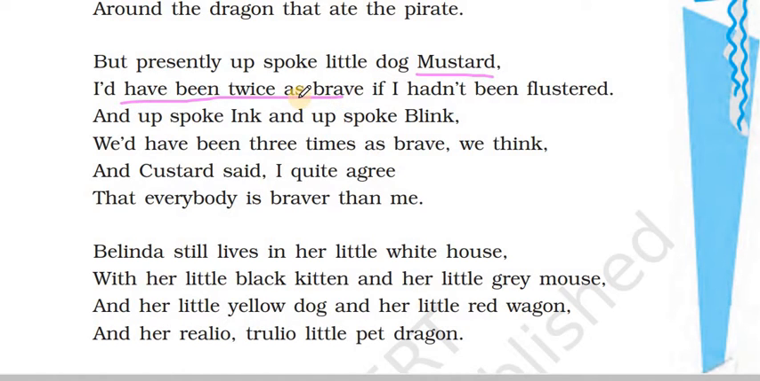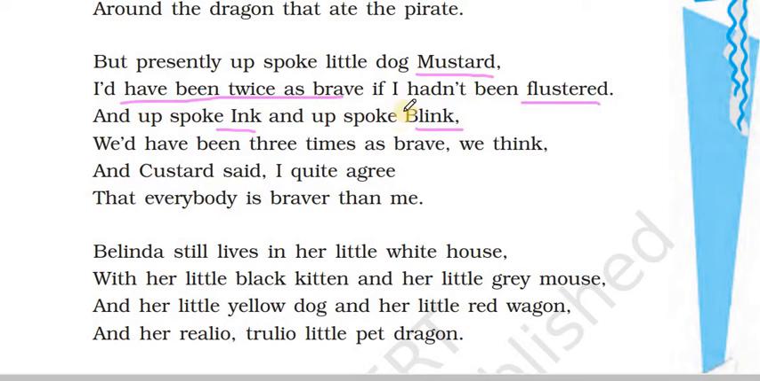I would have been double braver than Custard if I had been flustered. If I had been angry, I would have been double as brave as Custard. And up spoke Ink and up spoke Blink. Now they are opening up their mouths. Ink and Blink, they all knew that they were the ones who ran away first, and it was Custard who helped kill the pirate and saved all of them.